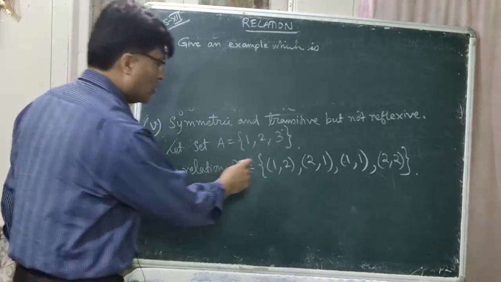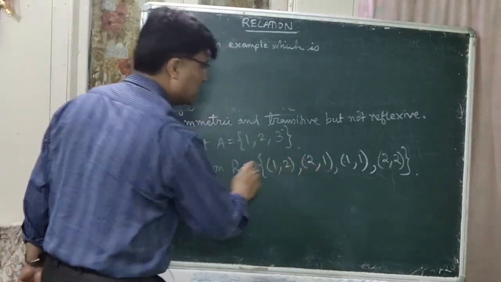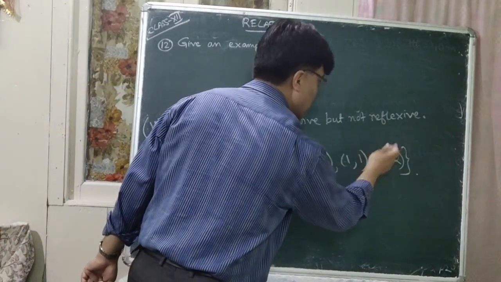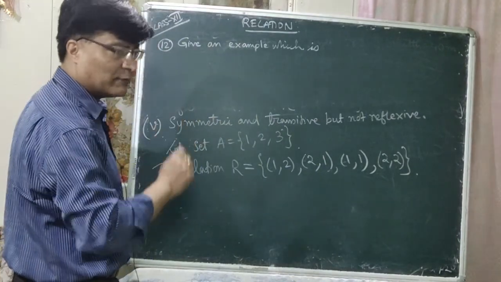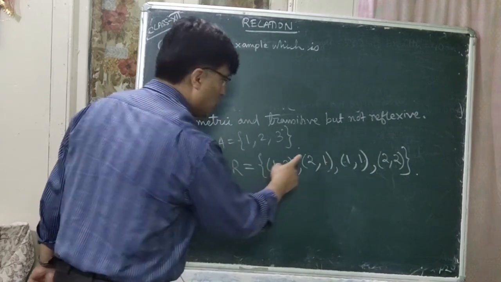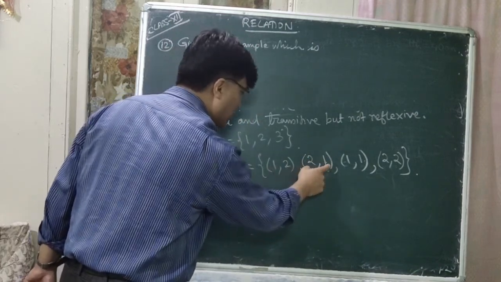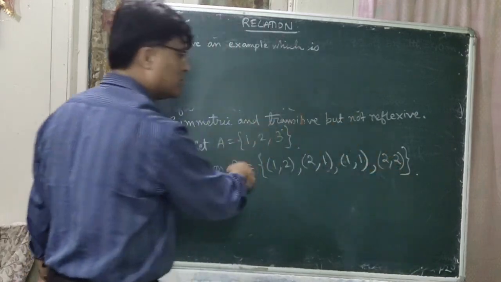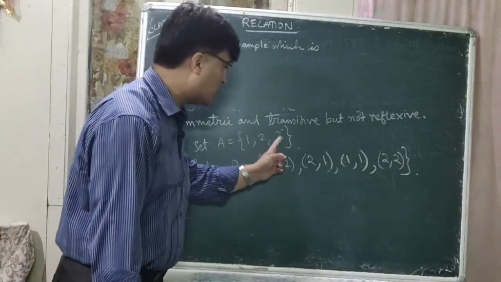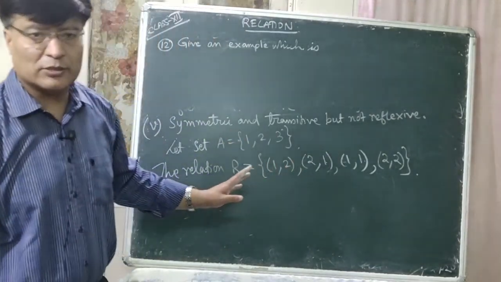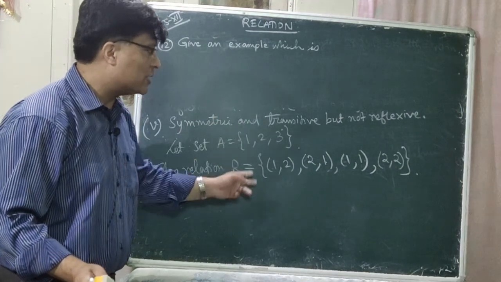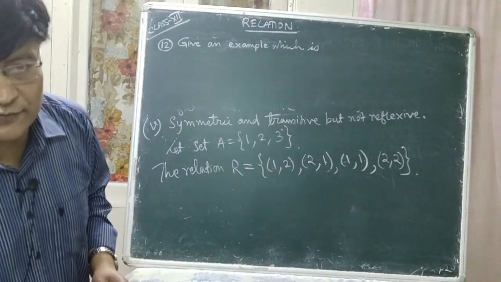So let us check it. 1, 2 is there, 2, 1 is there, so it is symmetric. 1, 1 is there, 2, 2 is there, so it is symmetric. Let us check for transitivity. 1, 2 is there, 2, 1 is there, so 1, 1 is there. 2, 1 is there, 1, 2 is there, 2, 2 is there, so it is transitive, but it is not reflexive. How is it not reflexive? Because 3, 3 should be there, so 3, 3 is not there. So this is an example of symmetric and transitive relation, but it is not reflexive.